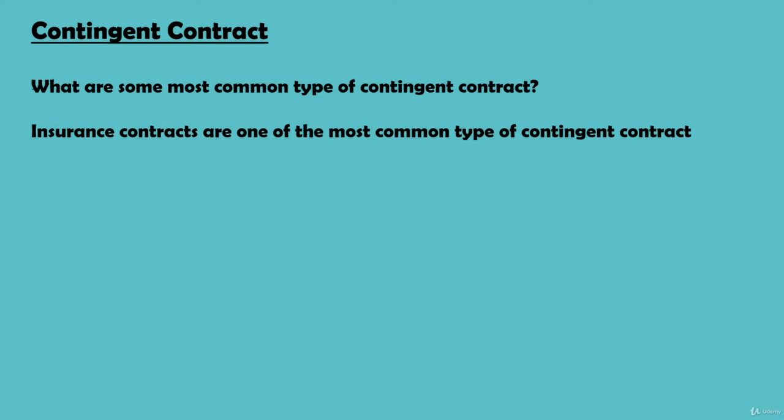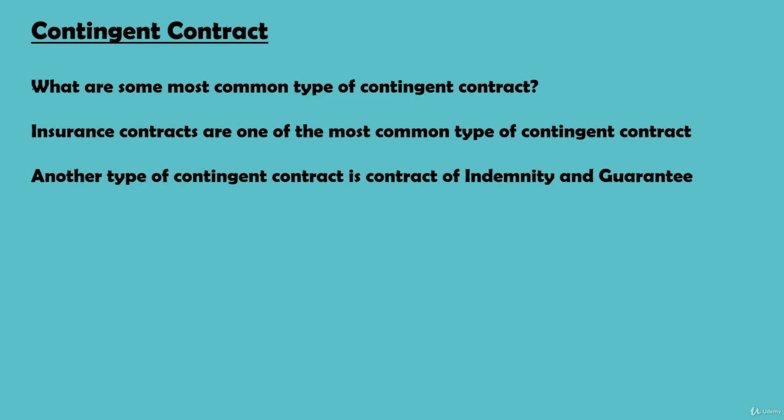Another type of contingent contract is a contract of indemnity and guarantee. In contract of indemnity, you agree to save the other party from the loss suffered because of your representation or your actions. In a contract of guarantee also, you agree to compensate the third party in case of default by the second party. So these are some of the common contingent contracts.